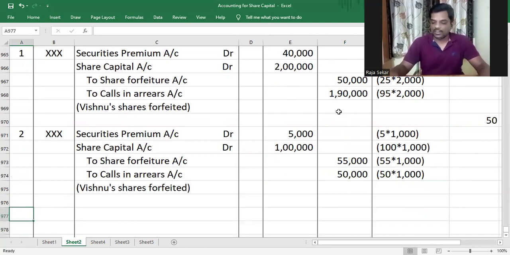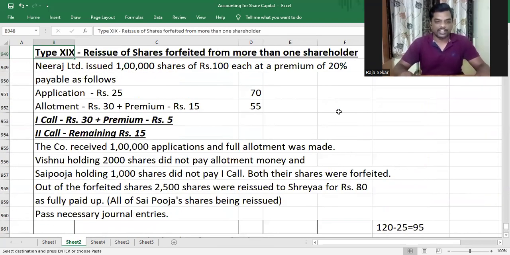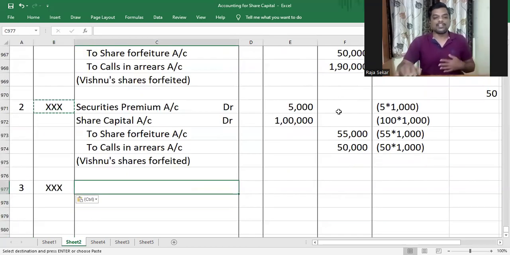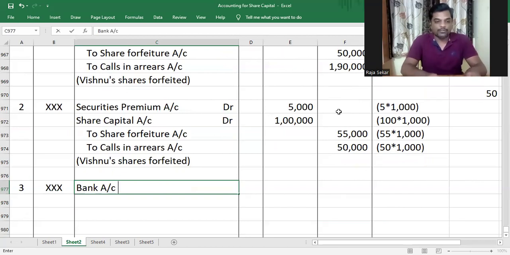All right. Now that we have credited, the next thing to do would be to reissue the shares. That is very simple, my dear children. The shares have been reissued to Shreya for rupees 80 as fully paid up. So we have received 80 rupees and we have considered the shares to have been fully paid up. Fully paid up means face value paid up. Face value paid up means 100 rupees in this case. We got 80 rupees and we're saying we accept that you paid 100, which means what? You're given 20 rupees discount. That is loss on reissue of rupees 20.